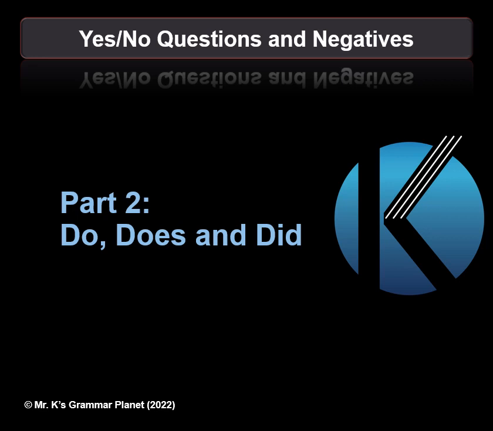All right, let's go over the main points for part 2 of today's lesson, do, does, and did. First, we got to talk about helping verbs. How do you make a question with helping verbs?